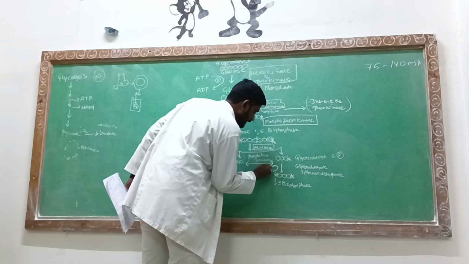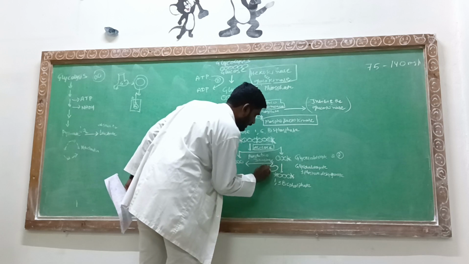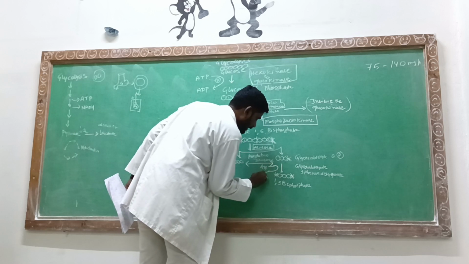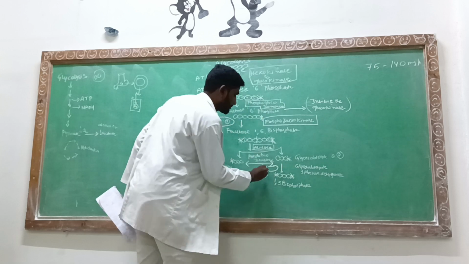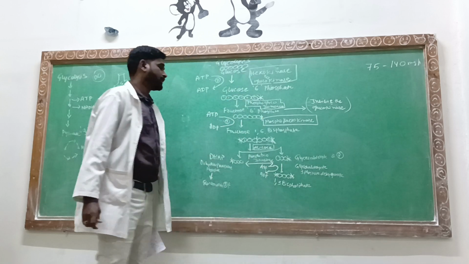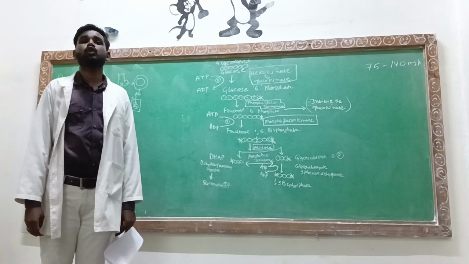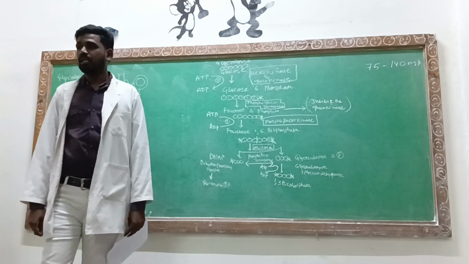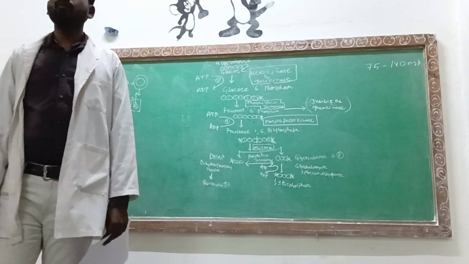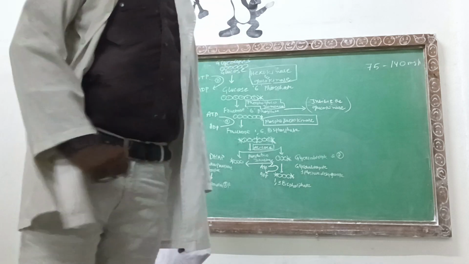So this ATP is going to turn into ADP. Now you should see, previously the ATPs were coming from the surroundings.